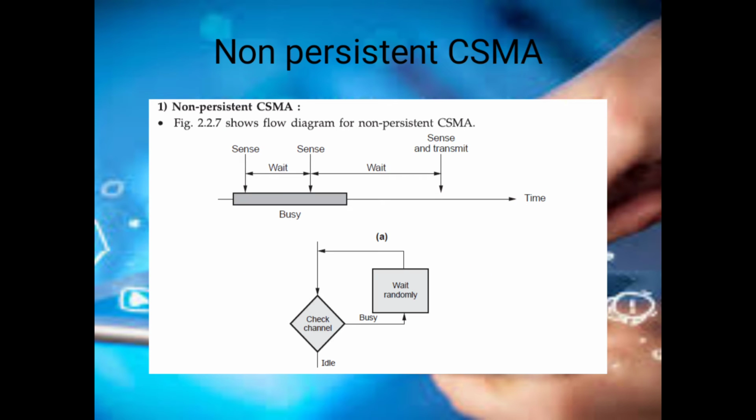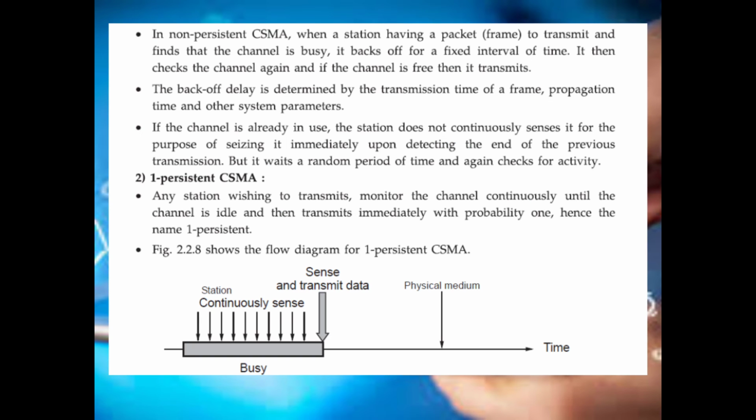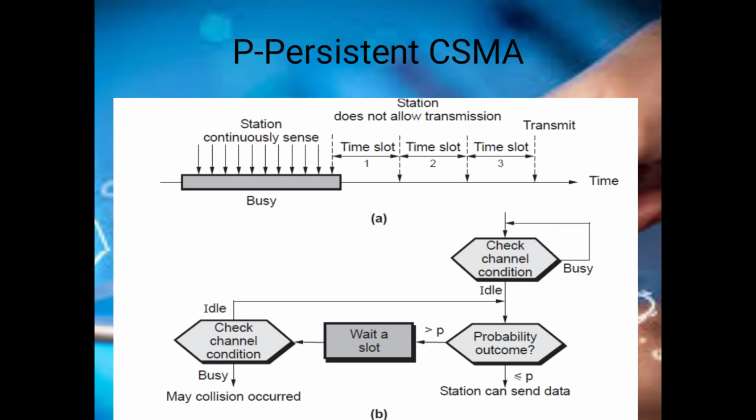Non-persistent CSMA. The diagram shows the working of non-persistent CSMA. The station checks whether the channel is free or not. If idle, it starts transmitting the message. If busy, it waits for a random time. This is called non-persistent CSMA. One-persistent CSMA. The station continuously senses the channel, and once the channel is idle or free, it starts transmitting the message. There is no further delay for transmission of the packet since there is continuous sensing of the channel. This is called one-persistent CSMA.